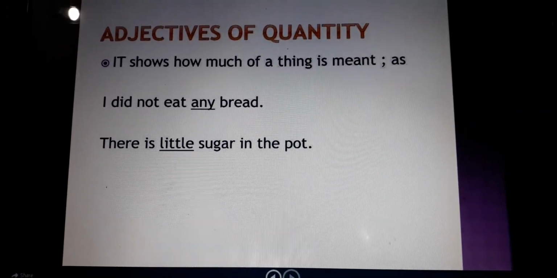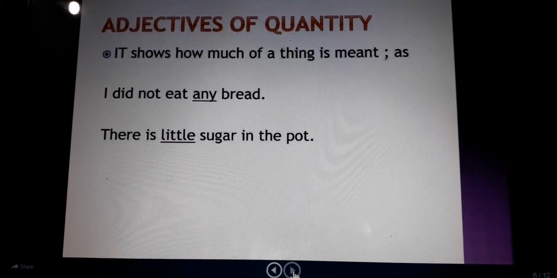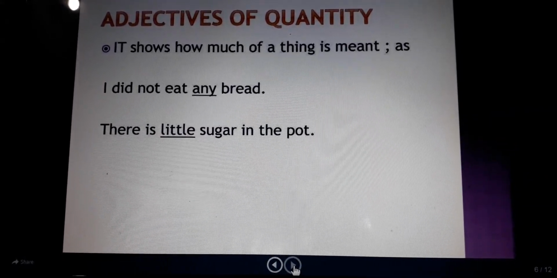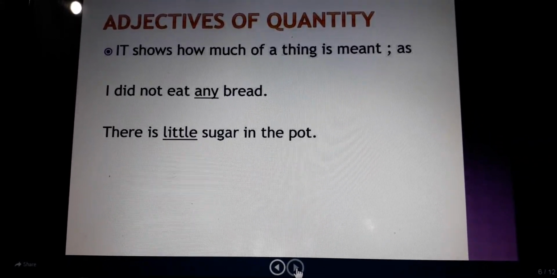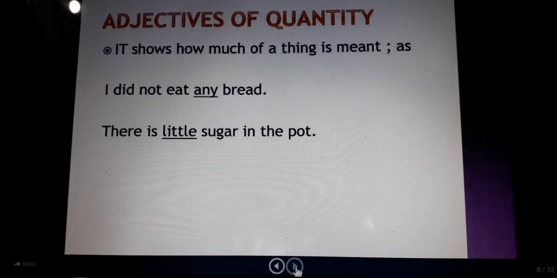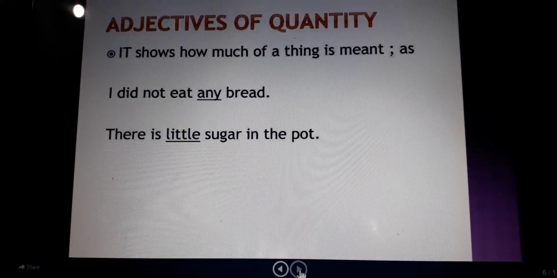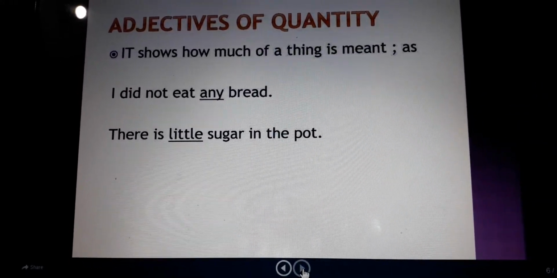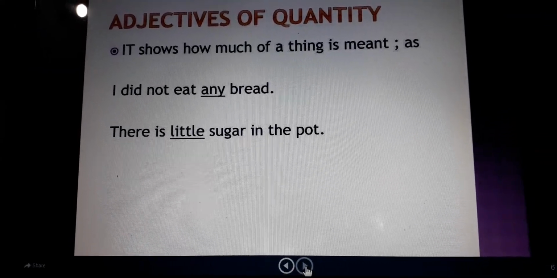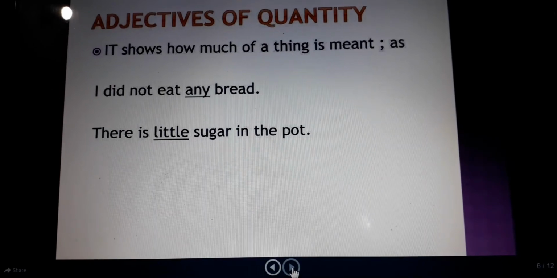Now these adjectives are used with uncountable nouns, right? Bread is an uncountable noun, sugar is an uncountable noun. So these adjectives of quantity are used with uncountable nouns. Uncountable nouns, as we have discussed earlier, are the things which we cannot count.